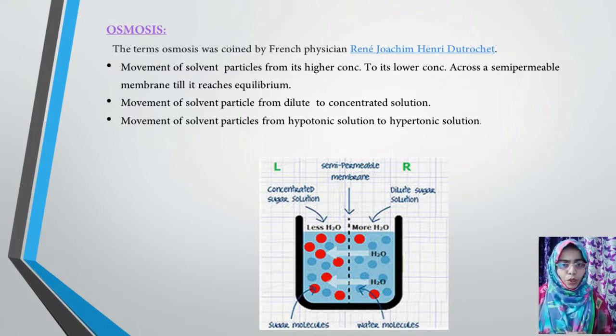Initially in diffusion also we studied the same. You may have a doubt, ma'am, what's the difference between diffusion and osmosis? Here it is the same thing, but here you will have a semi-permeable membrane in between. You have a semi-permeable membrane. Semi-permeable in the sense, what is permeable?